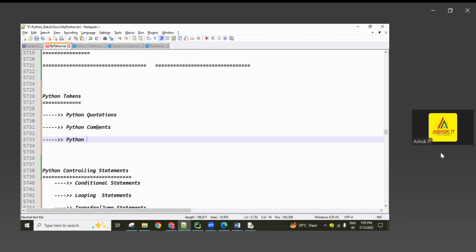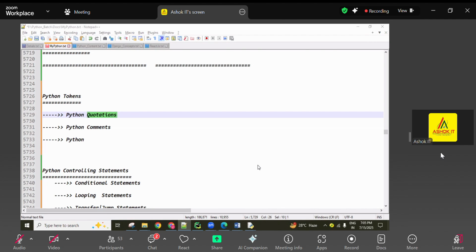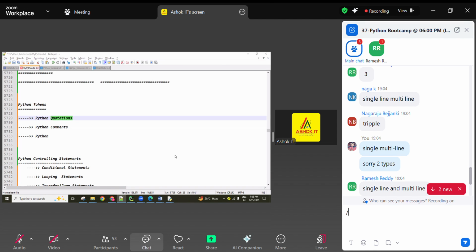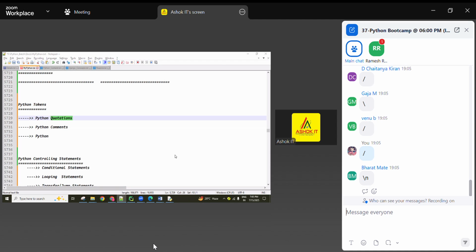Come on, let me know, in this quotation, what is the escaping character in Python? Not forward slash, backslash. Many people gave the wrong slash. The backslash symbol is considered the escaping character. We discussed that purpose and all.